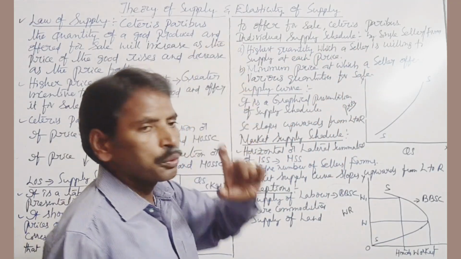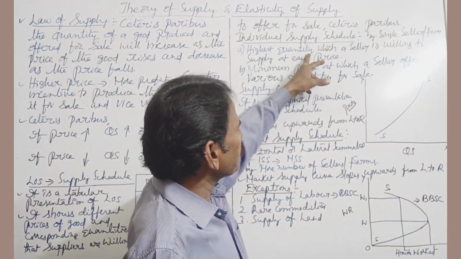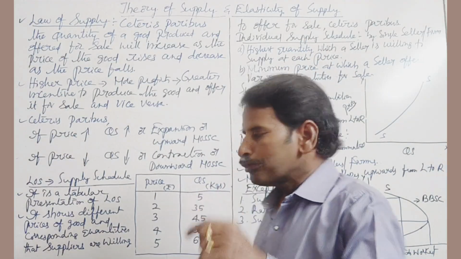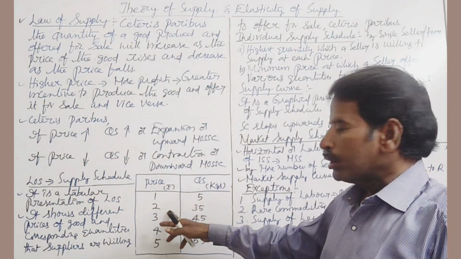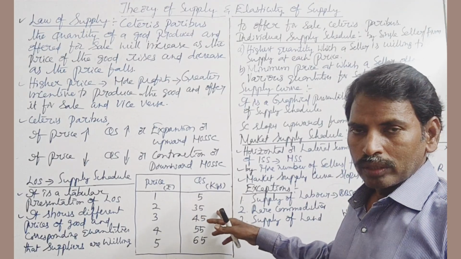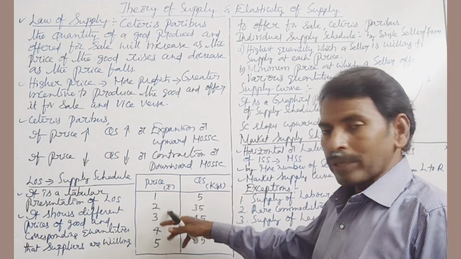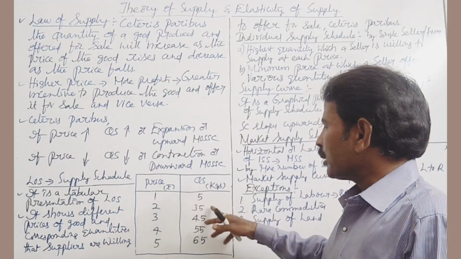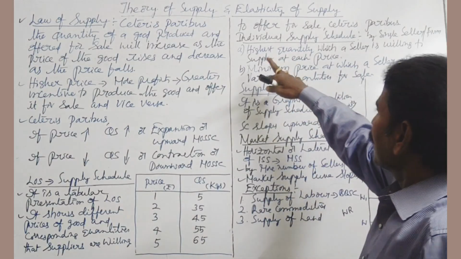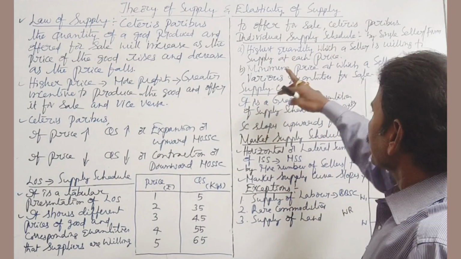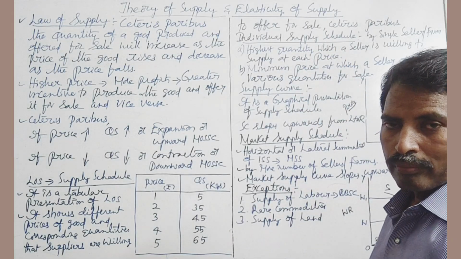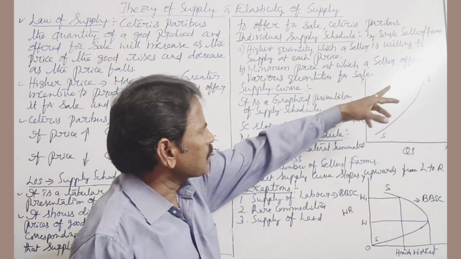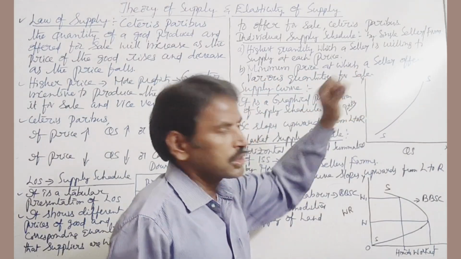Here we have to remember two points. One is the highest quantity which a seller is willing to supply at each price. If we observe, at price 1 rupee, quantity supplied is 5 kgs. At price 2, quantity supplied is 35 kgs. That means the highest quantity which a seller is willing to supply at each price. Next, the second one is the minimum price at which a seller offers various quantities for sale.